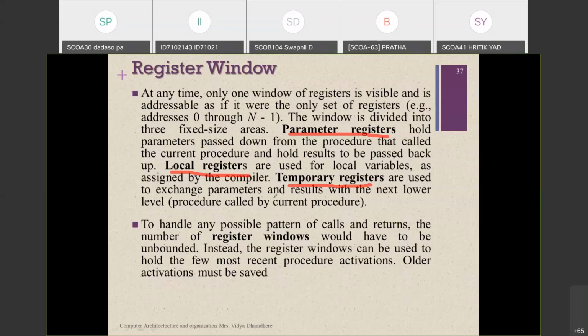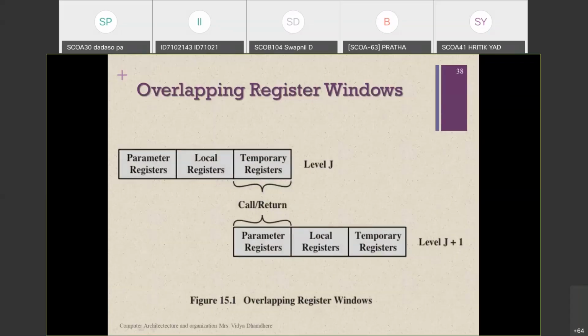Now, whenever we are handling all possible patterns of calls and returns, the number of register windows would be unbounded. That is, no boundary value is defined for that window register. Because of that, it is going to hold the most recent procedure which we have activated on the processor, and it will be stored on that processor for operations on the register window. Now, moving to the next, how these register windows are going to overlap each other's values.